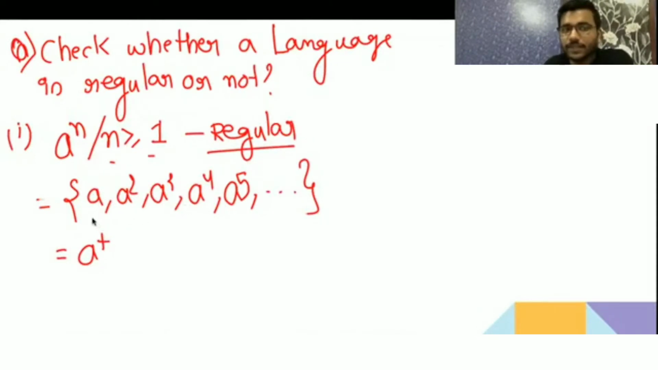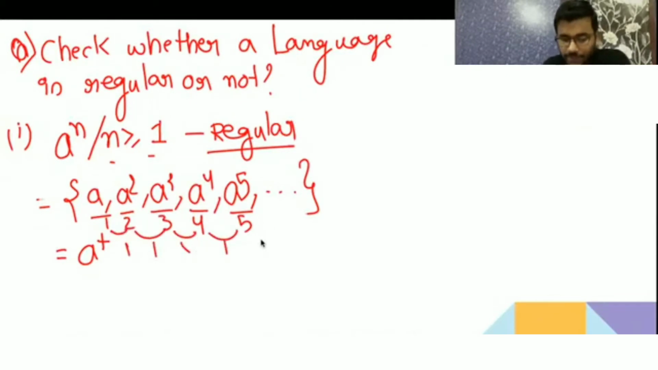And see, here there is a single symbol which is repeating, and the lengths of the strings are growing in AP. The common difference here is 1, 1, 1. So whenever the string length increases in AP, then you can say that the language is regular. These are the shortcuts I am telling you. For a language, if you are able to give a regular expression, then it is regular, because we only give a regular expression for a regular language.